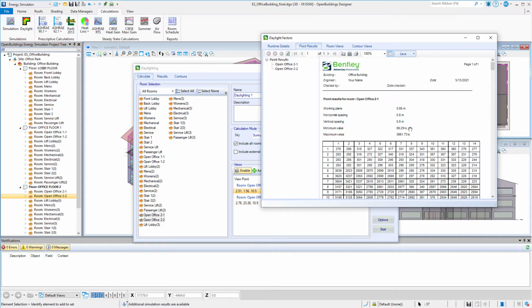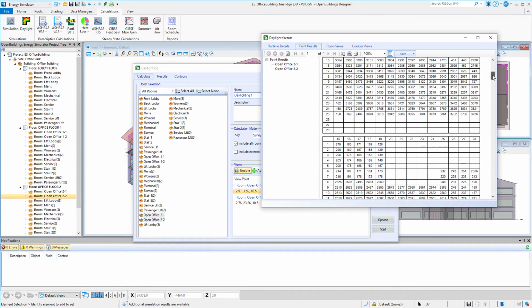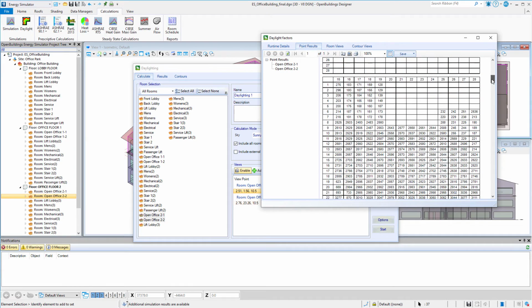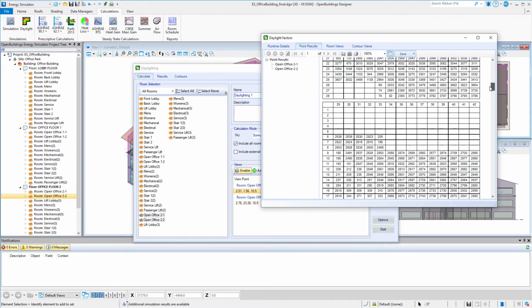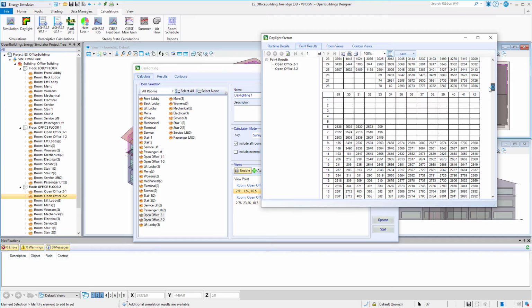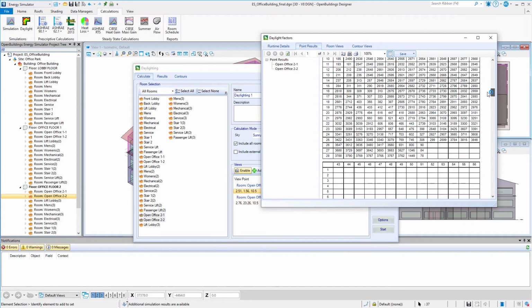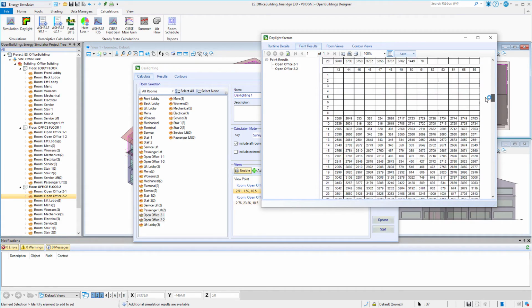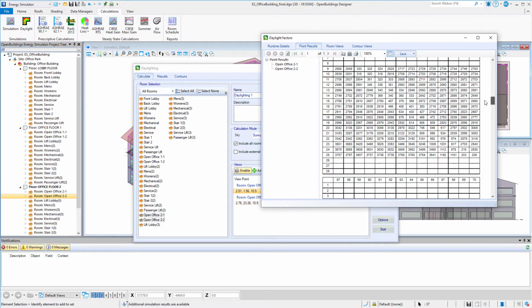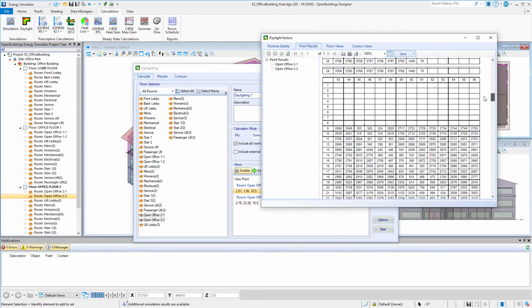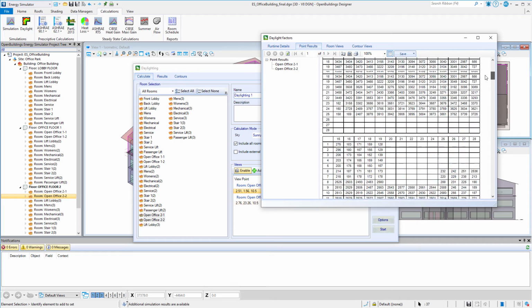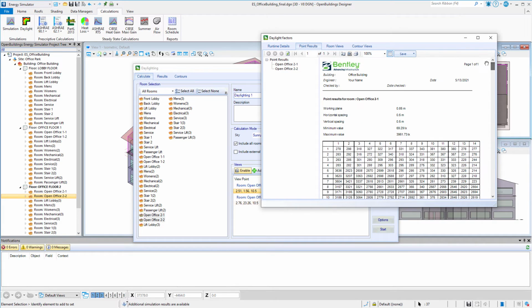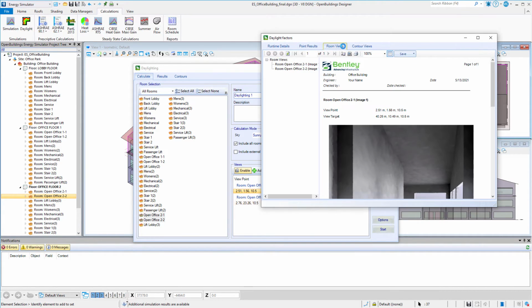It's a table of values showing the light levels on the working surface throughout the space. There are also room views showing an ambient occlusion rendering of each space.